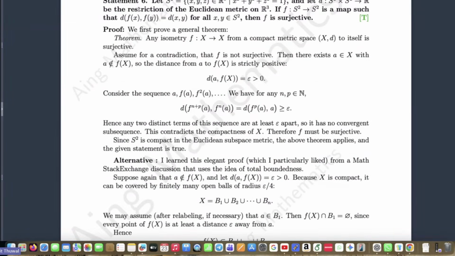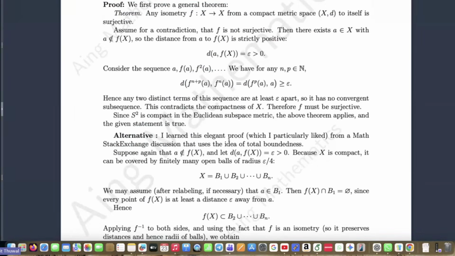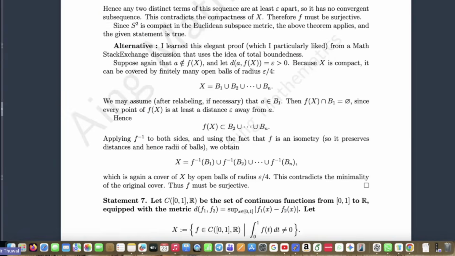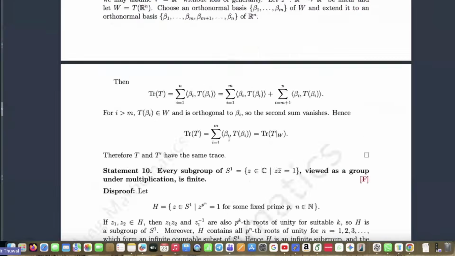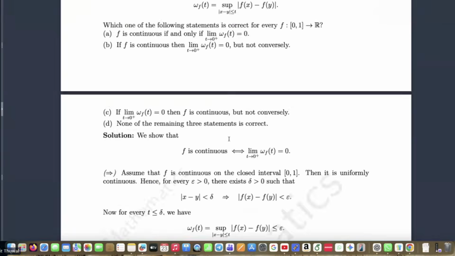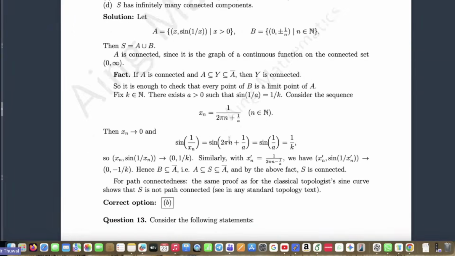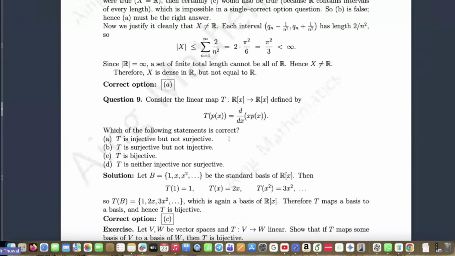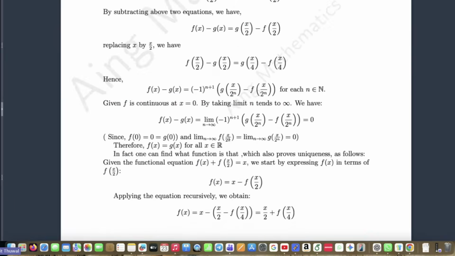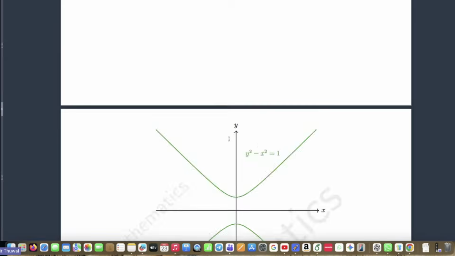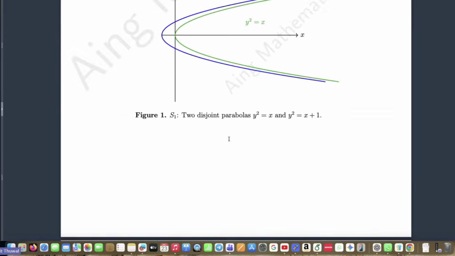See, this is the proof that any isometry from a compact metric space to itself is surjective. So long a proof. I have included alternative proofs also. So in this way, and there are diagrams wherever possible. I have included the diagram to understand the solution of the problems.